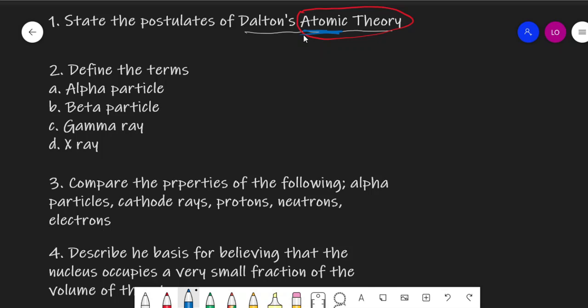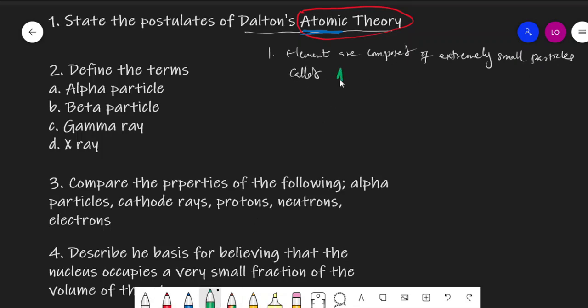So the first thing Dalton said: elements are composed of extremely small particles called atoms.